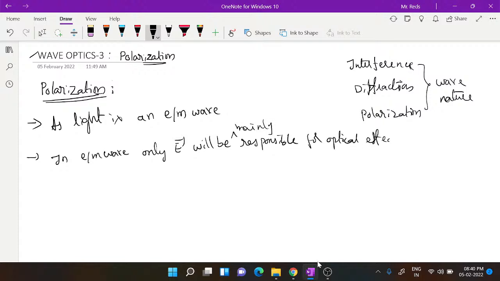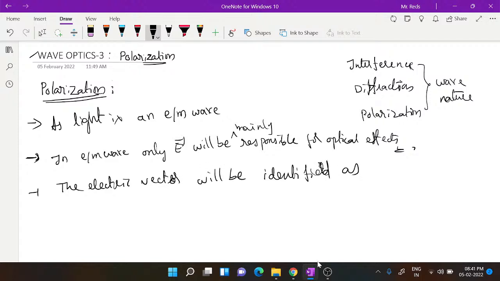So hereafter you have to keep in mind that you deal with the amplitude of the electric field vector and the corresponding intensity. The electric vector or electric field vector of the wave will be identified as the light vector.